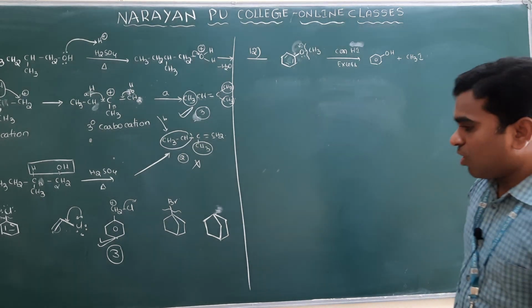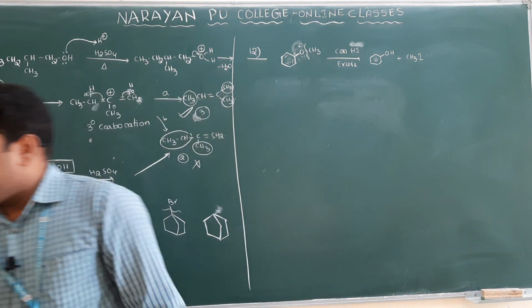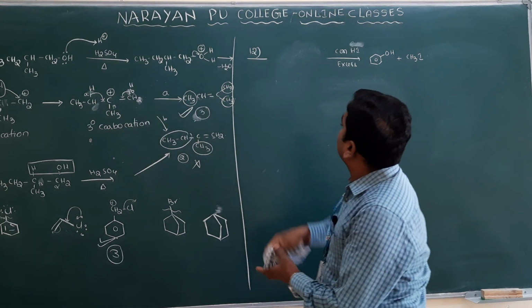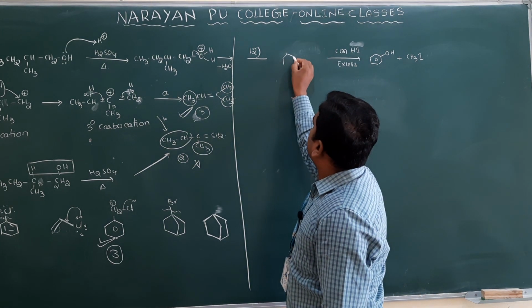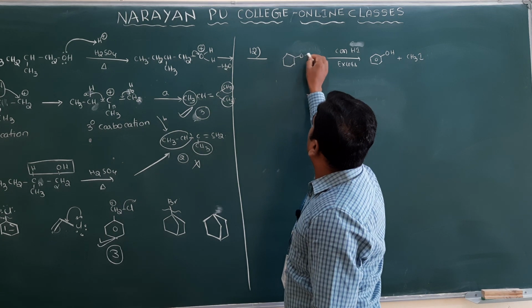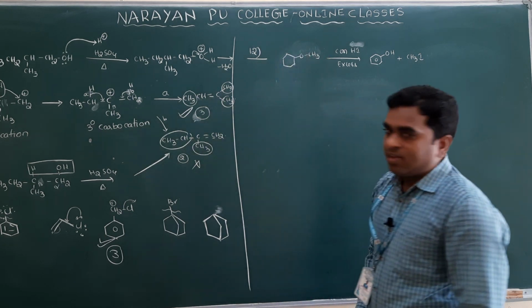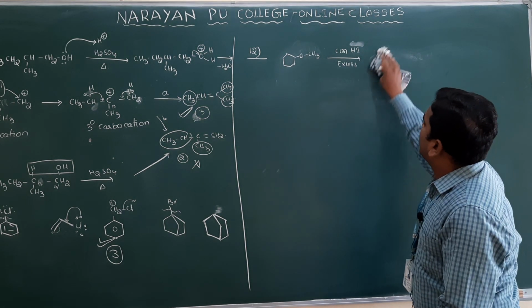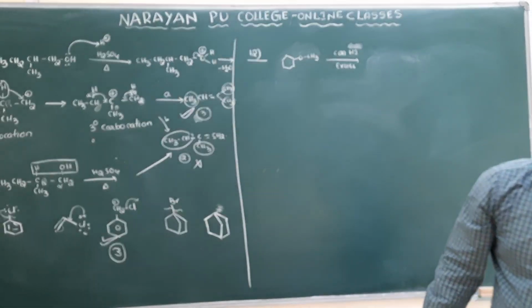Oh sorry, they have not given the benzene ring here. Sorry, it is not the benzene ring. They have simply given OCH3. What have they given here? OCH3. Clear? So OCH3. So what is the final product?